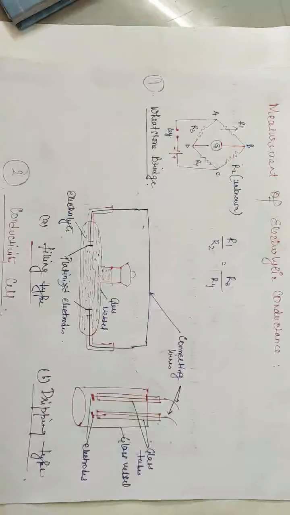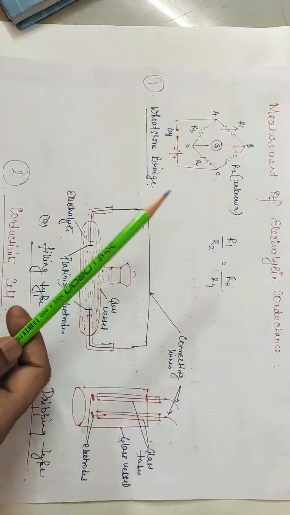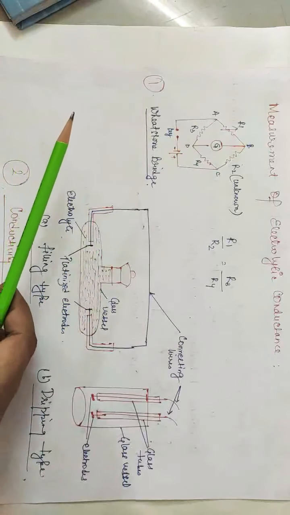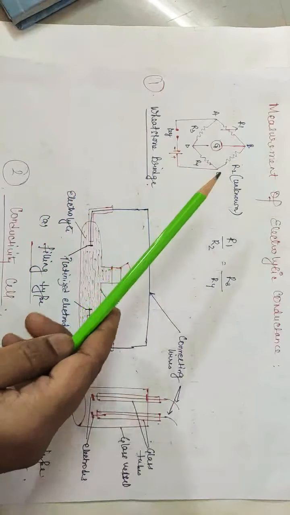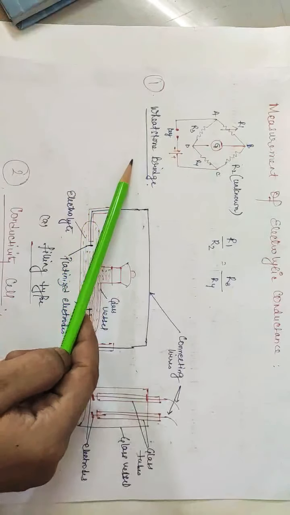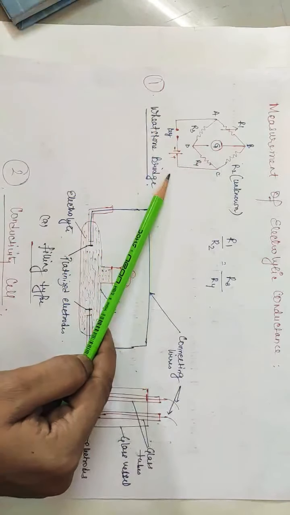Now let's see how the measurement of electrolytic conductance is done. Since conductance is the reciprocal of resistance, if we measure the resistance of a conductor, we can calculate conductance. The resistance of a conductor can be measured by a Wheatstone bridge arrangement. This figure represents the Wheatstone bridge.